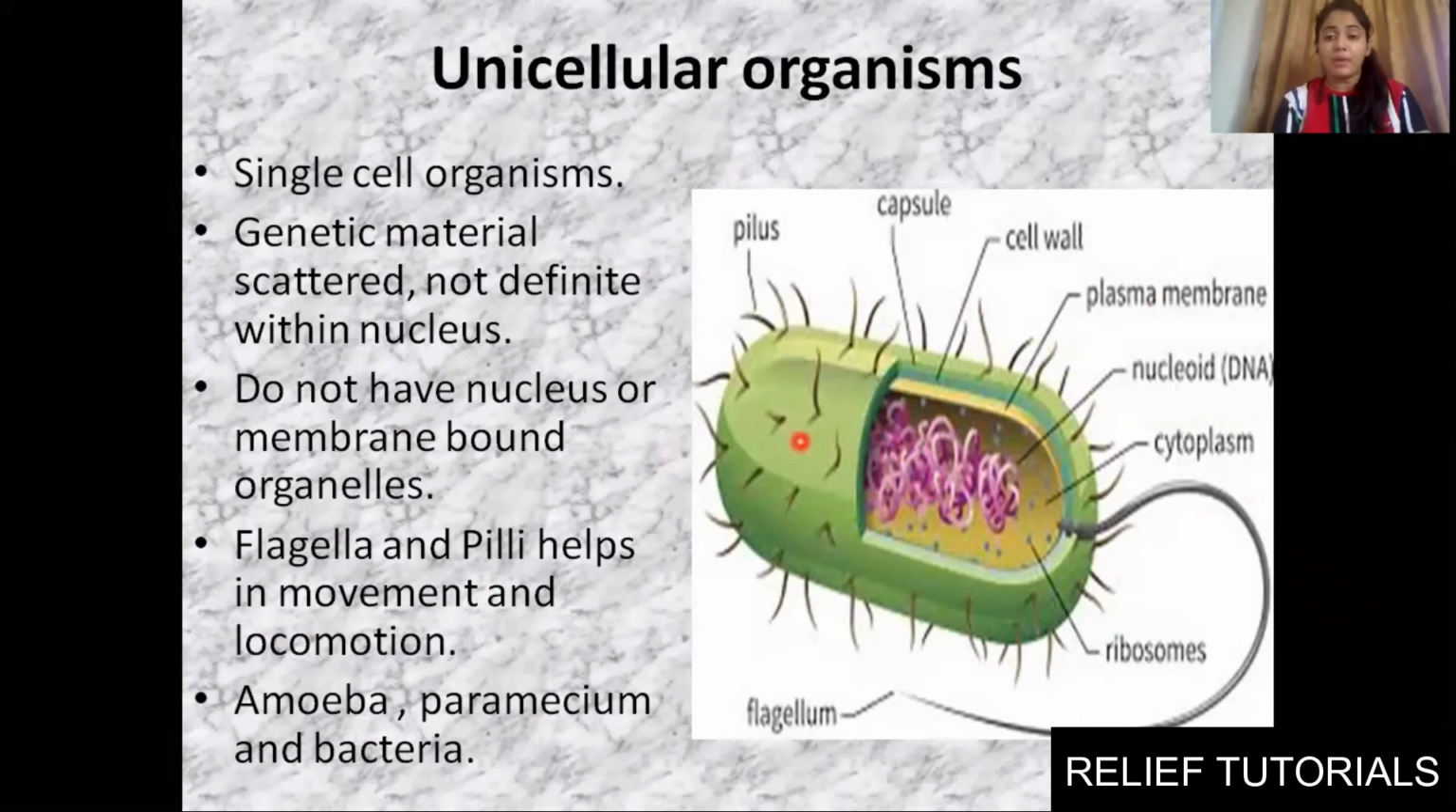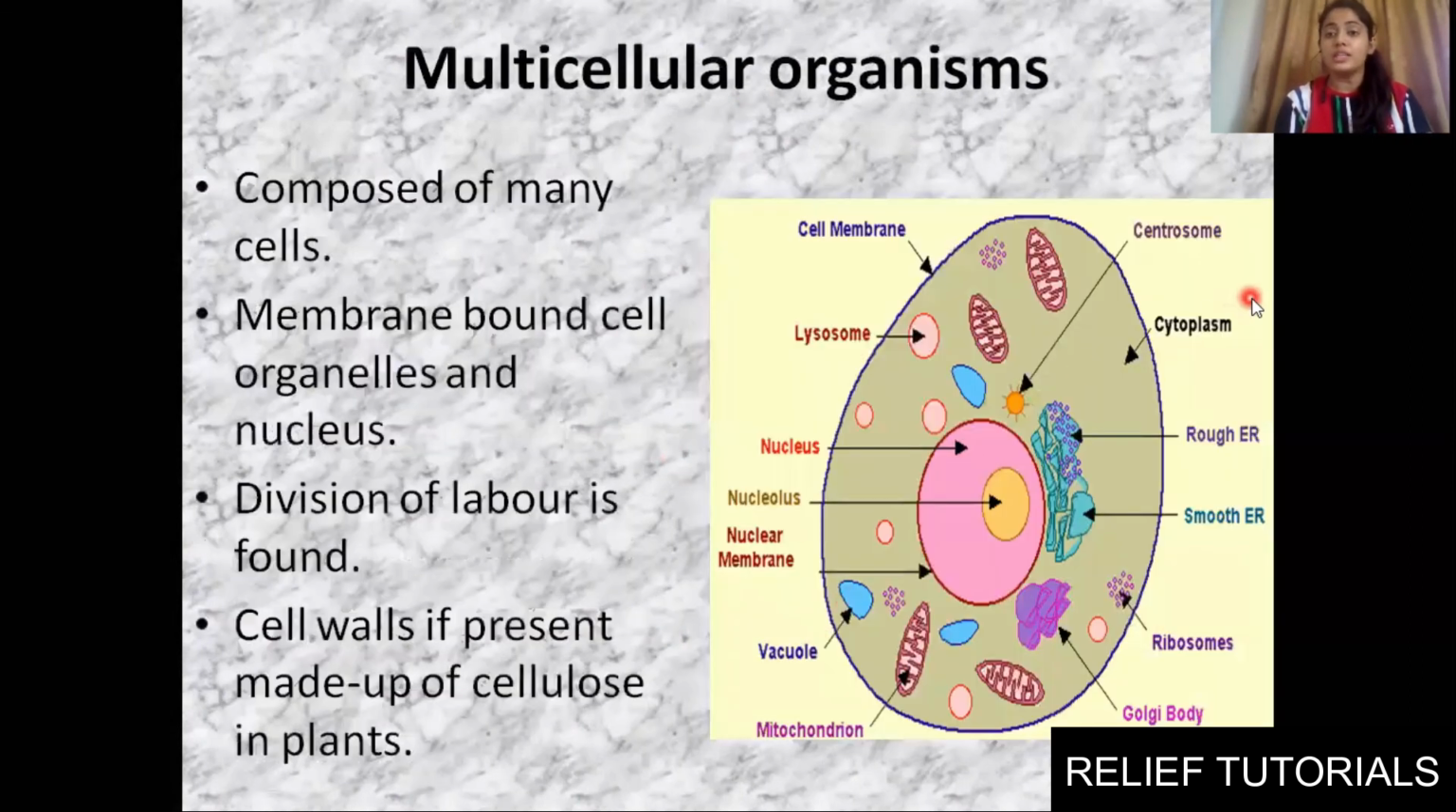Fine. Membrane bound organelles absent. Okay, flagella and pili for the movement or motion of their body. Examples are amoeba and paramecium, or you can say bacteria. These are known as prokaryotes or unicellular organisms. Clear? Second, we have multicellular organisms, meaning plants or animals, insects, anyone. Those organisms which are composed of many cells are known as multicellular organisms.